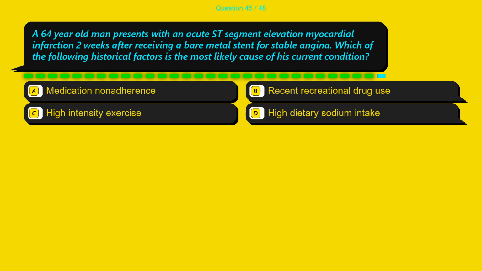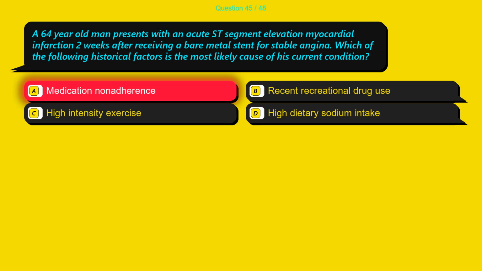Question 45. A 64-year-old man presents with an acute ST segment elevation myocardial infarction 2 weeks after receiving a bare metal stent for stable angina. Which of the following historical factors is the most likely cause of his current condition? Option A, medication non-adherence. Option B, recent recreational drug use. Option C, high-intensity exercise. Option D, high dietary sodium intake.